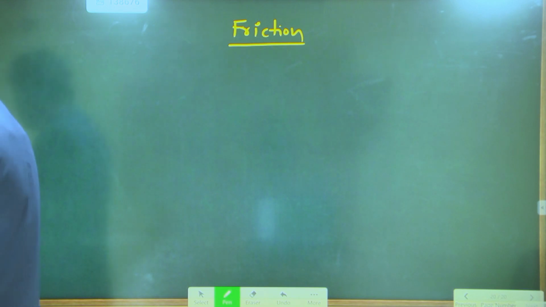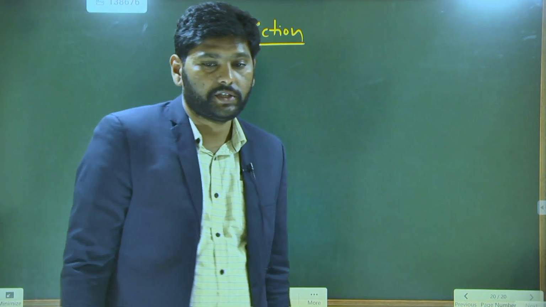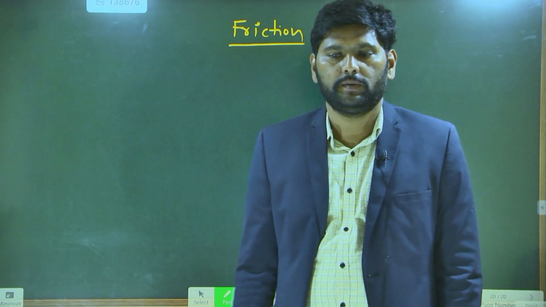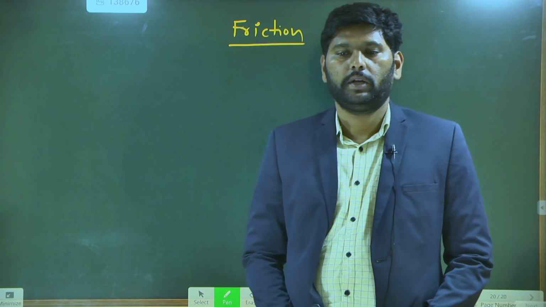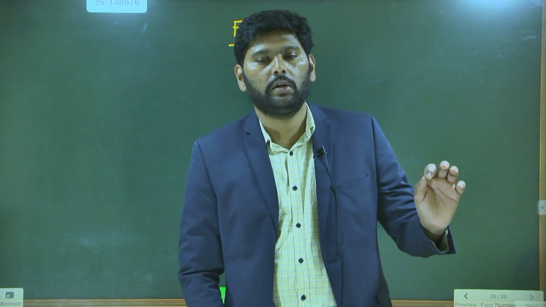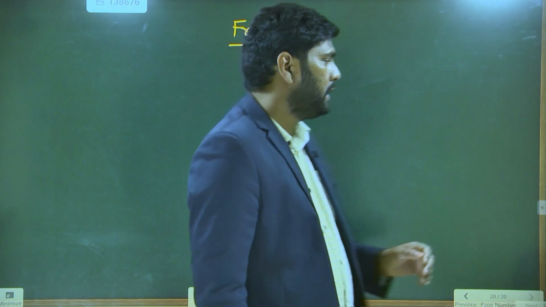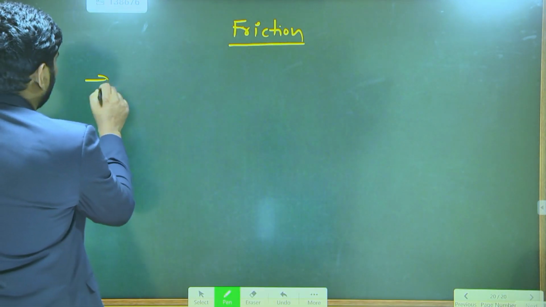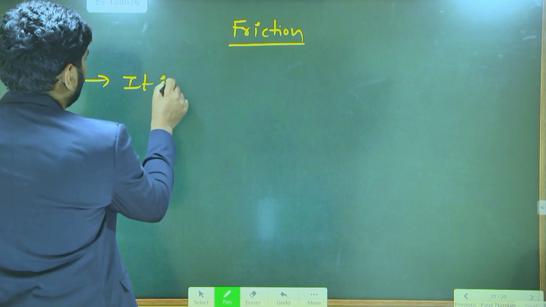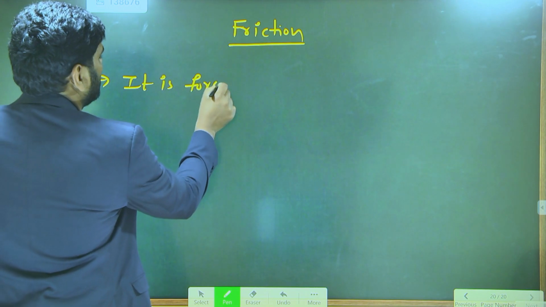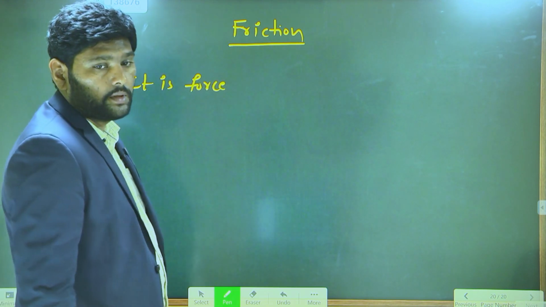Let's start the friction. So what is meant by friction? Write down. What is the first point? Friction is a force.